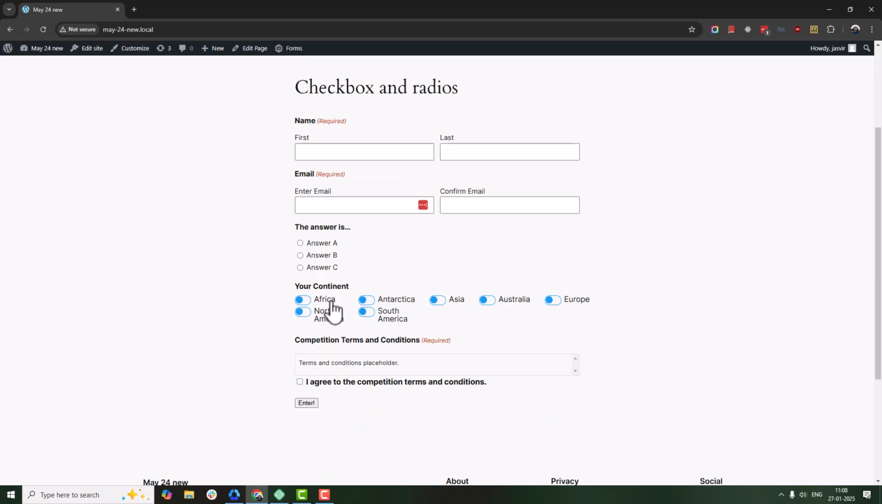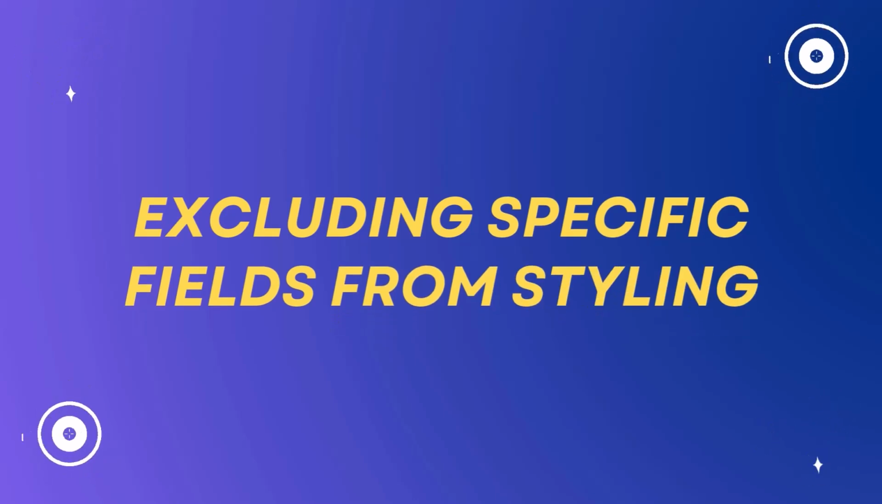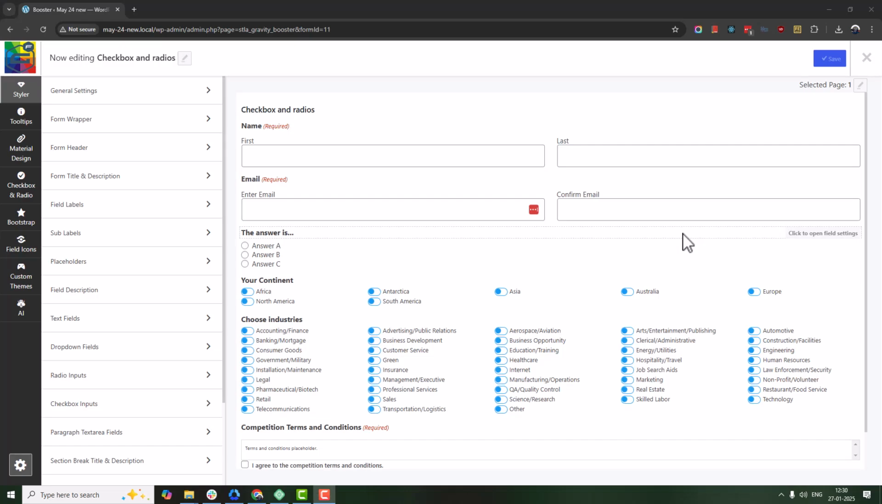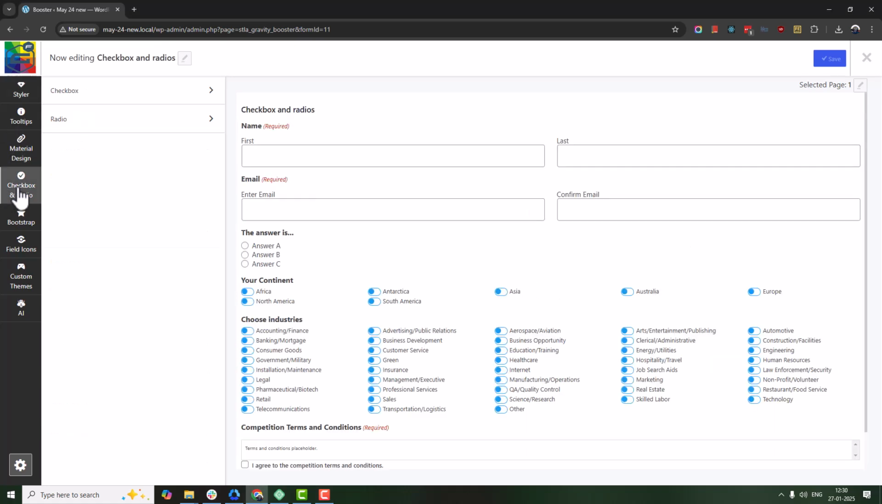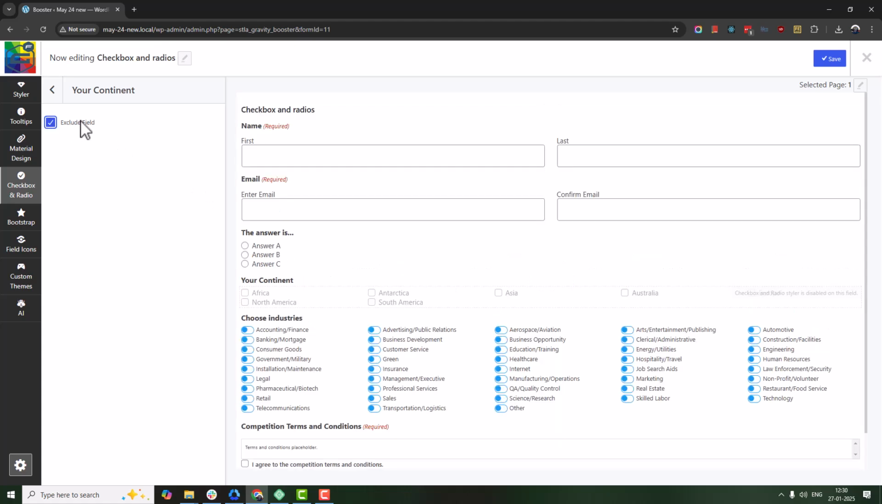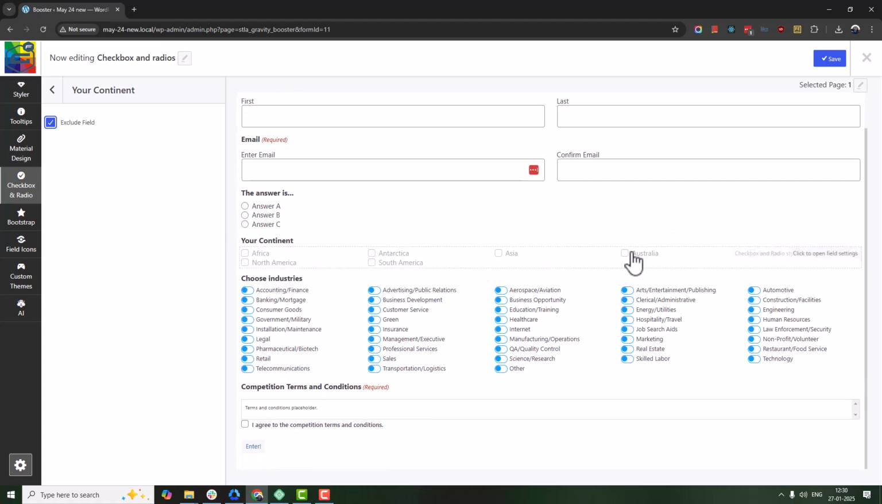By default, the toggle design applies to all checkboxes and radio buttons in a form. But what if you want to exclude certain fields? No problem. Navigate to Checkbox and Radio panel in the Gravity Booster interface. Click on the checkbox or radio field you want to exclude. Check the Exclude this field option. Save your changes and voila! That field will remain as standard checkbox or radio input.